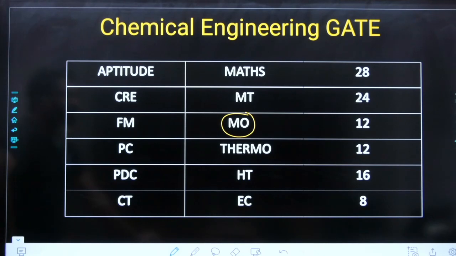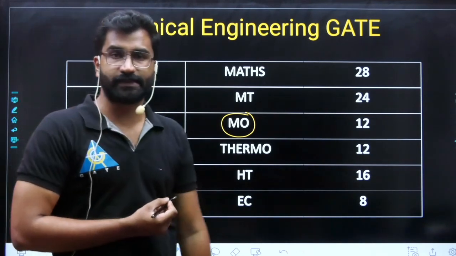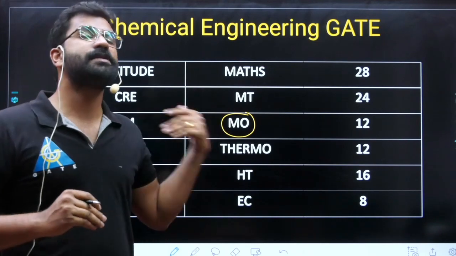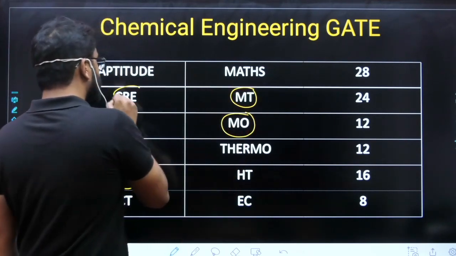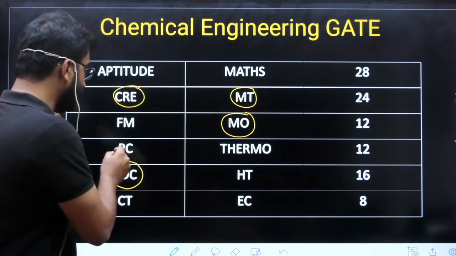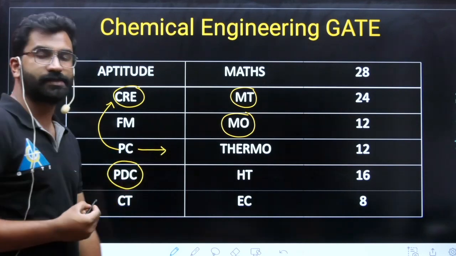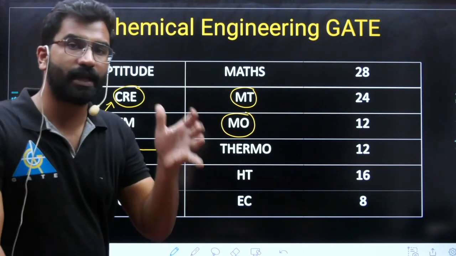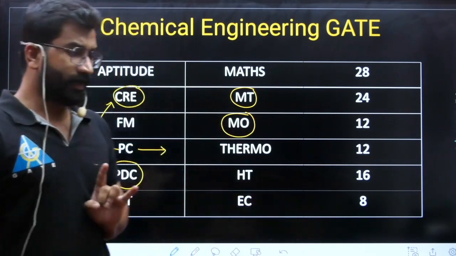The methods you need to change are, obviously, IPC had a lot of different questions, right? They asked some questions which were not even in the syllabus. So the IPC strategy you may have to change, okay? Mass transfer and CRE strategy you may have to change because CRE and PC mixed questions are asked. So studying PC is becoming more important, right? Understanding and preparing process calculation more is very, very important now for GATE 2023. Okay, so that is very, very important.